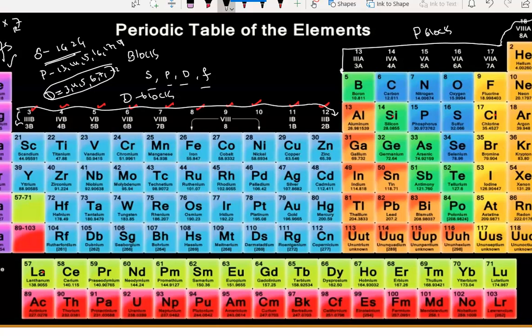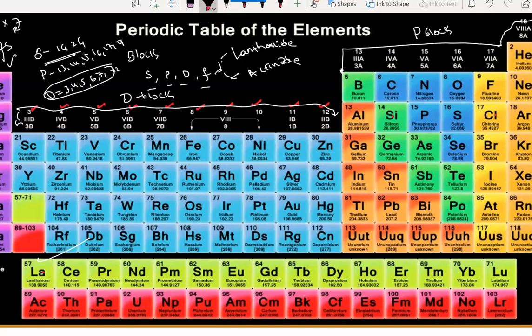Okay, and we have the F block. The F block contains two things, lanthanides and actinides. Lanthanides and actinides are considered under the F block. Here he called this group the F block elements. And see why he gave these different names.